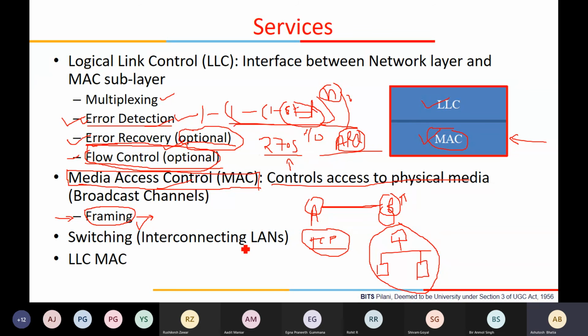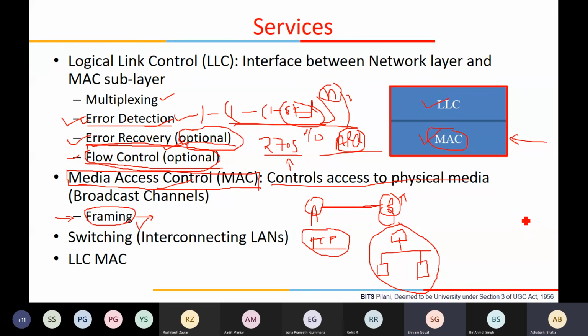Okay, any doubt? So if no doubt, I disconnect.